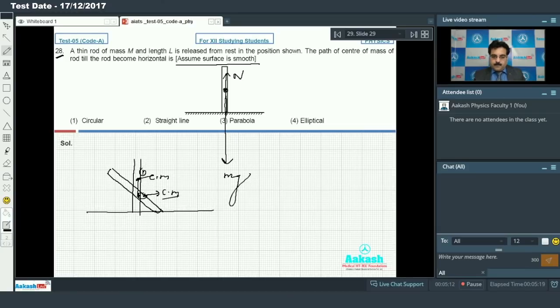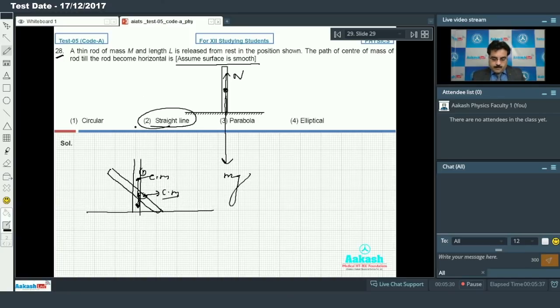So when the rod becomes horizontal, the center of mass will have moved downward. So we are saying that the path of the center of mass is a straight line, because there are only two forces, one is weight, another is normal.